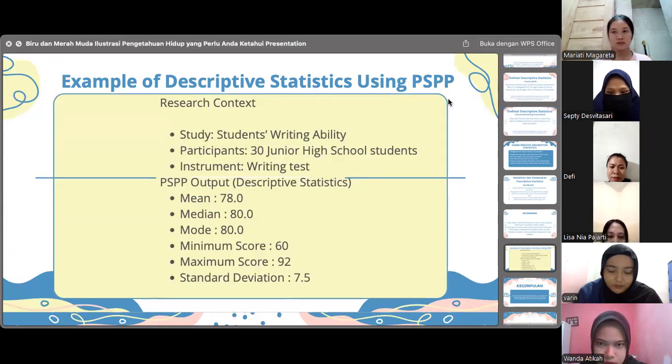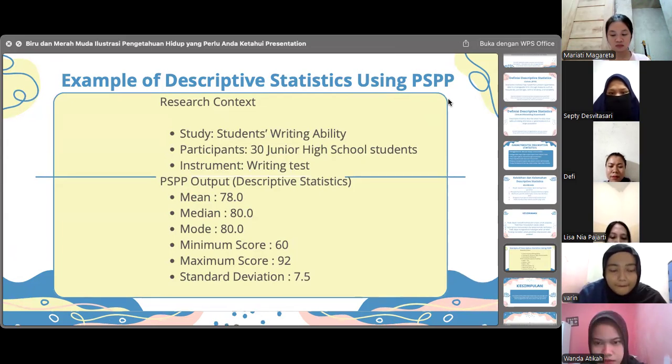The median and mode are both 80, showing that most students achieved scores around 80. The standard deviation of 7.5 indicates that the data are relatively stable and not widely spread. Therefore, descriptive statistics help summarize student performance clearly without generalizing to a larger population.